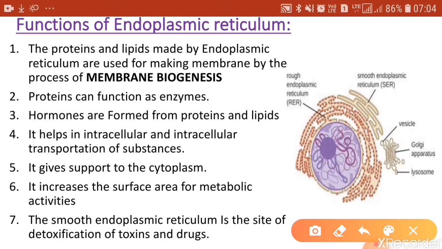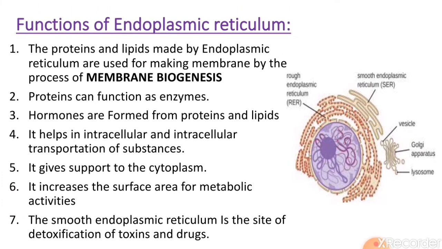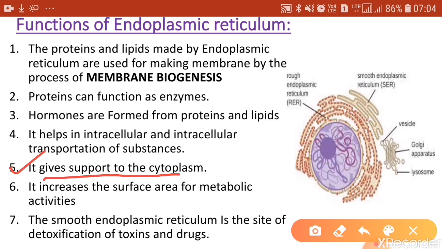Then because of its extensive nature, because the endoplasmic reticulum spreads like a network in the cell, it gives support to the cytoplasm. That's another important function of this particular organelle. Then the next important function is that it increases the surface area for various metabolic activities.